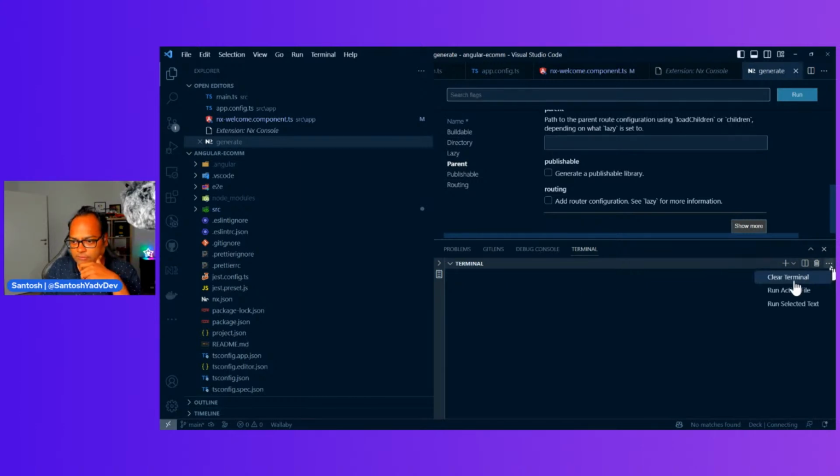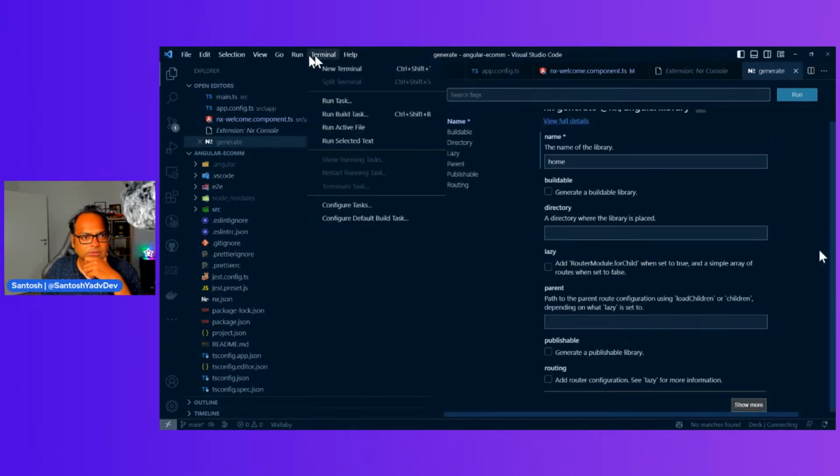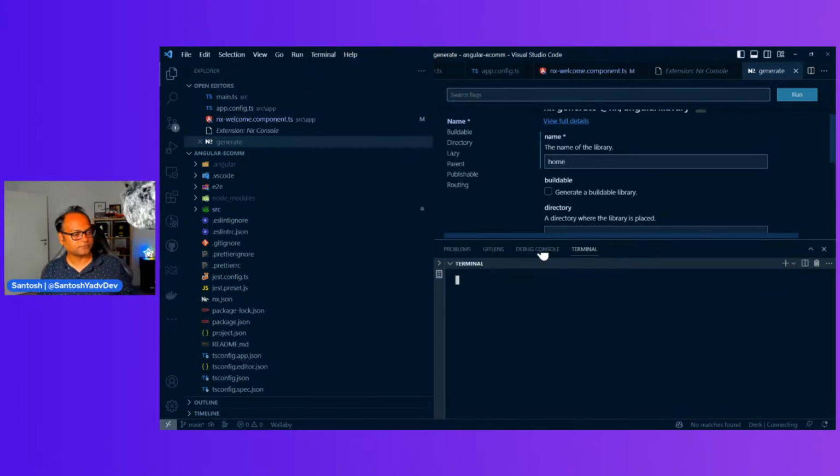What's wrong with the terminal? Clear terminal. New. Something's stuck somewhere, looks like. Okay, let's reload the VS Code probably. File, close window.